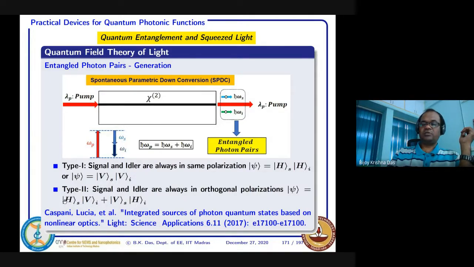So if you do a partial measurement on one photon, it is equally probable to be in this state and this state. So by chance, if in your partial measurement the signal photon is horizontal, then you are sure that the idler photon will be vertical, even though they are far apart.